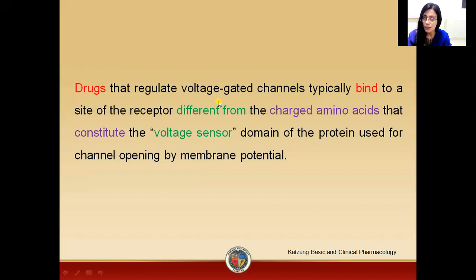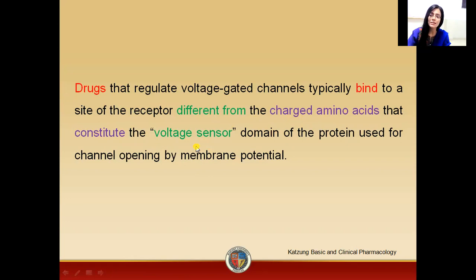Here again, I am discussing that when these drugs bind to a voltage gated ion channel, this binding site for the drug is different. These drugs will not bind with the voltage sensors. They bind at a site which is different from the charged amino acids that constitute the voltage sensors.